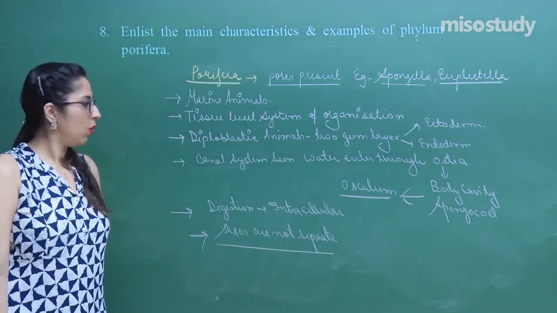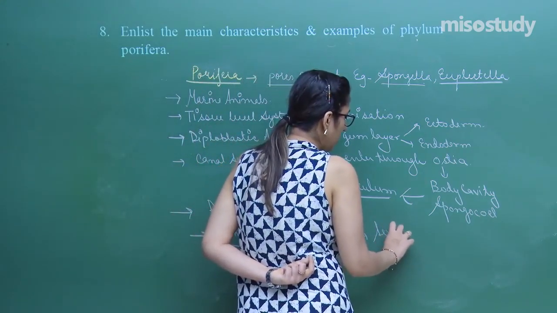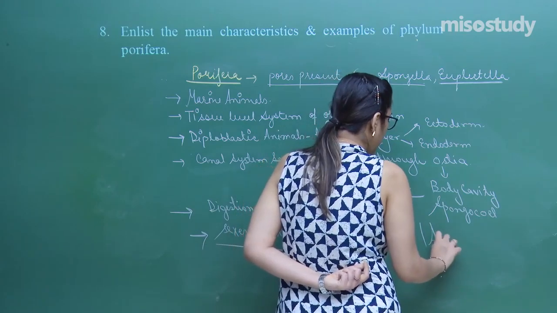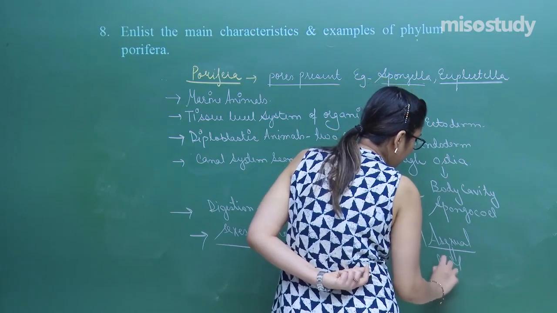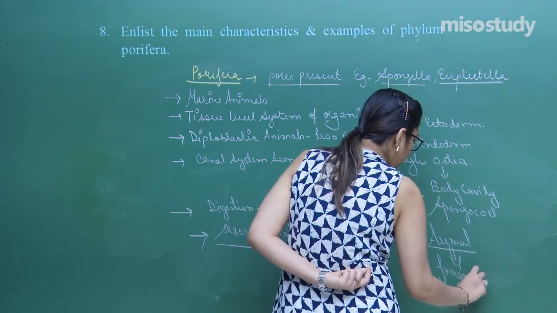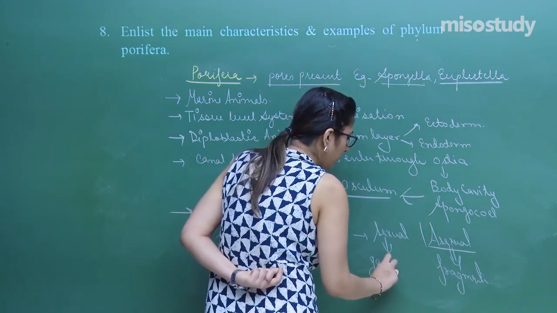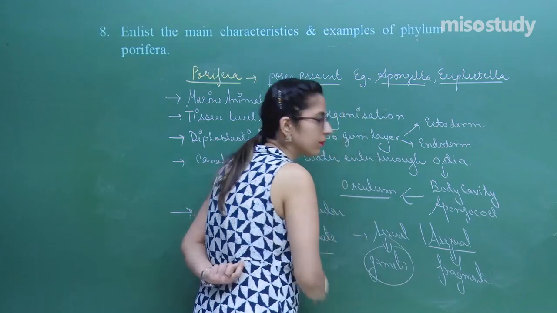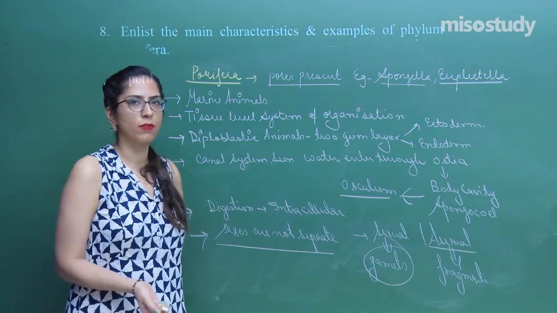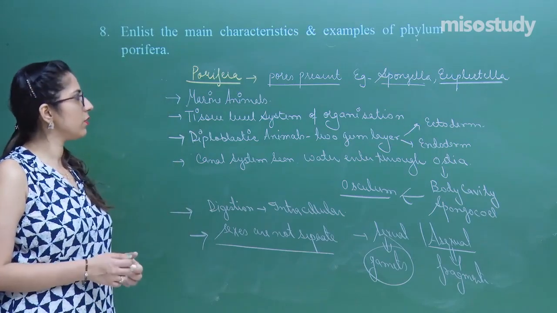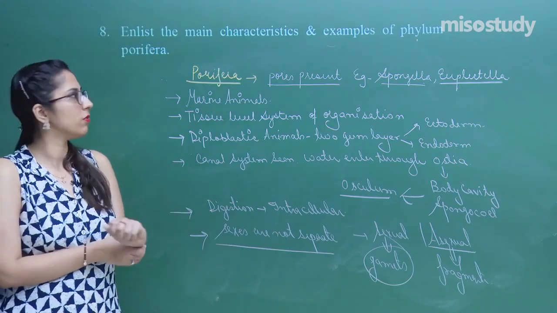One more thing is that they can undergo both sexual reproduction as well as asexual reproduction. Asexual reproduction happens because of fragmentation and budding, whereas sexual reproduction happens with the formation of gametes, and later on the fertilization of gametes happens, and that leads to the formation of a new body. So these are the certain features of the Porifera. You can write more features we have discussed in the sessions.